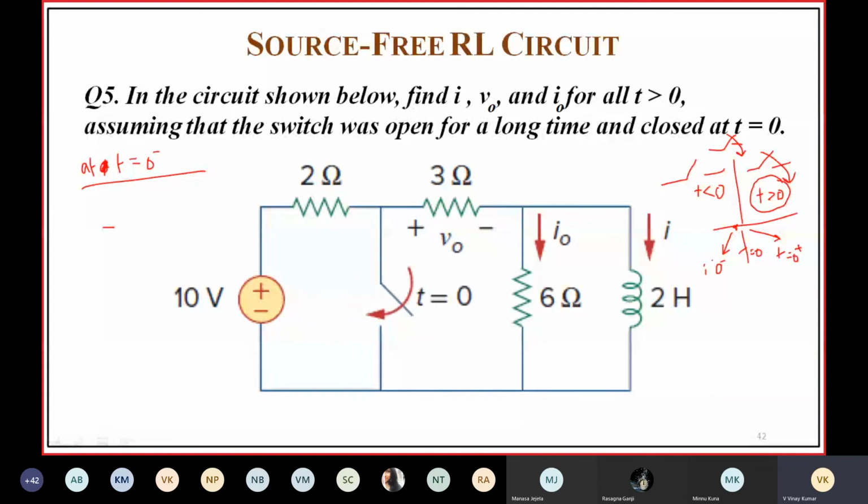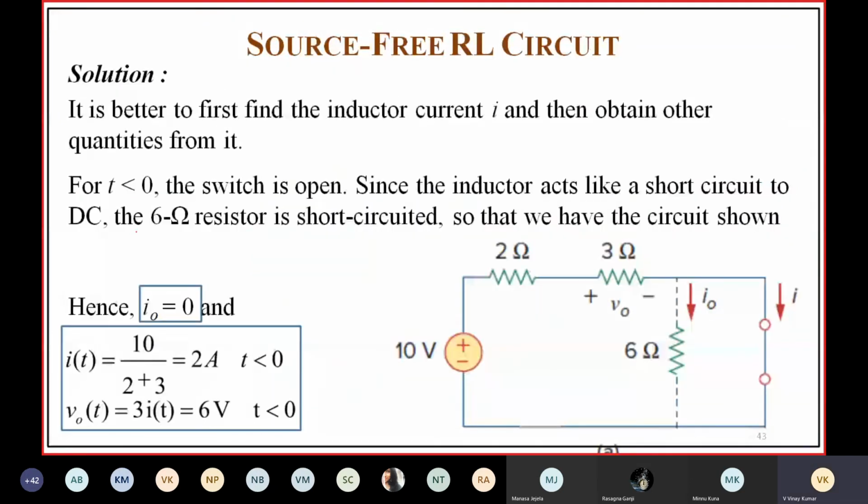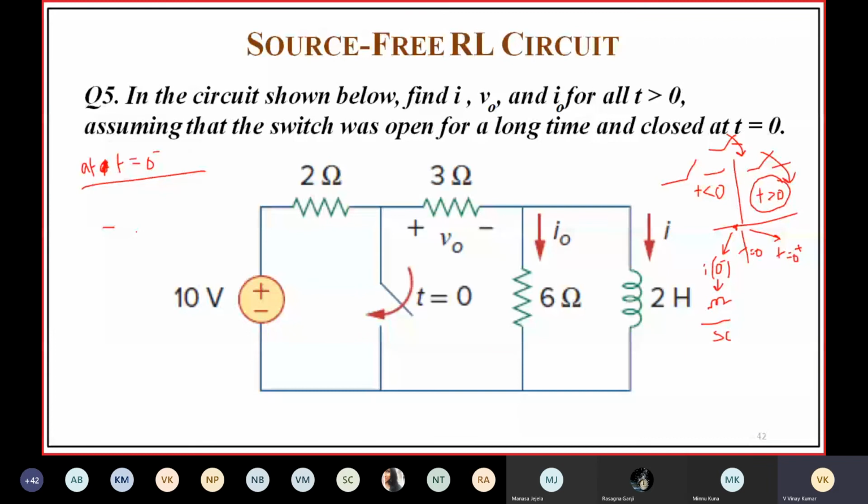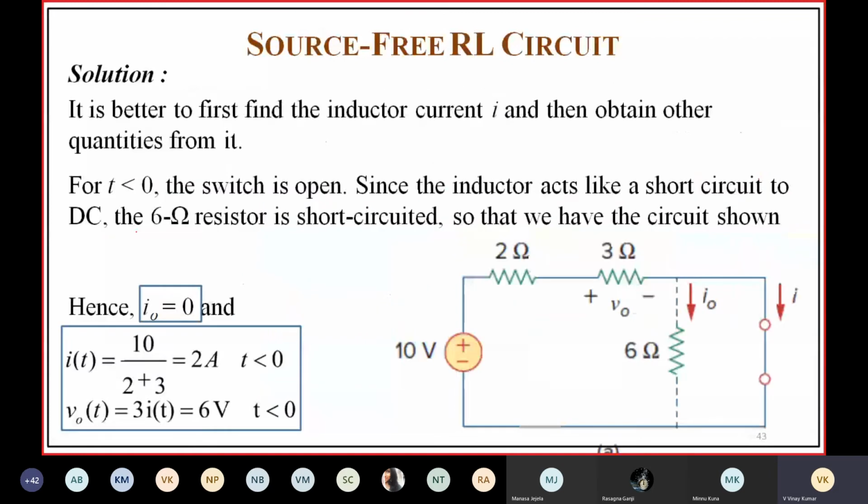So at t equal to 0 minus, the inductor acts as a short circuit. Let us draw the circuit at t equal to 0 minus, which means the switch is open. The inductor acts as a short circuit, so the current flowing through it is I of 0 minus.